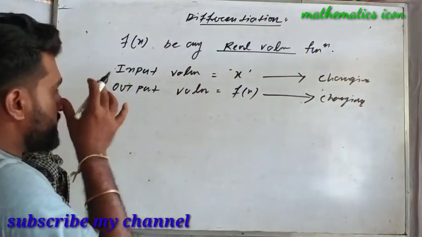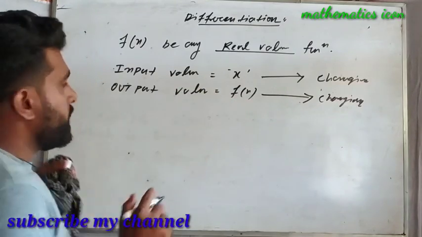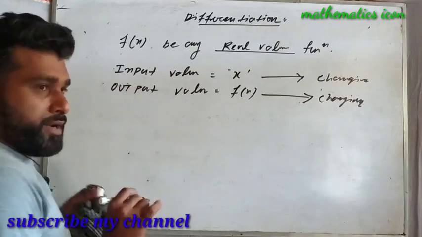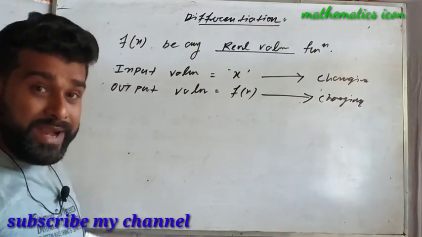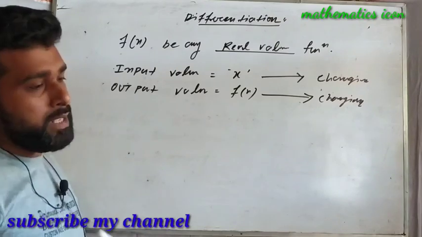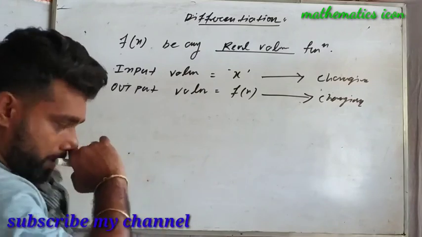Okay, so that means here the output values depend on the input values. Which part is dependent on the other function, that part should be in the numerator and the other part will be in the denominator. Just remember this thing.